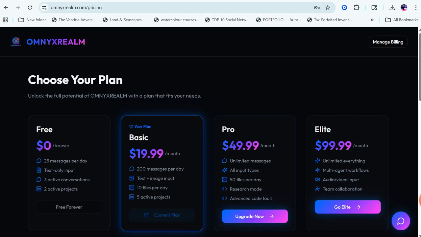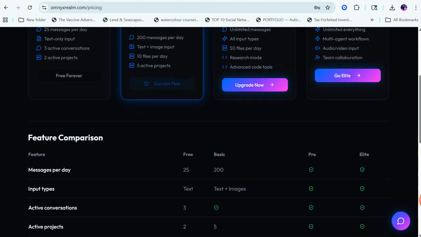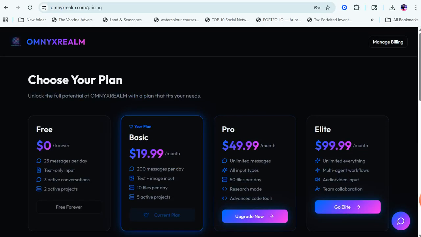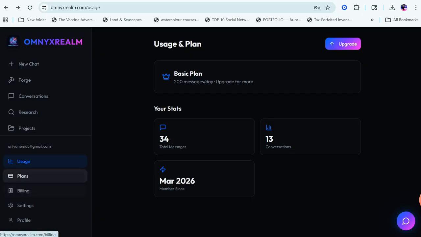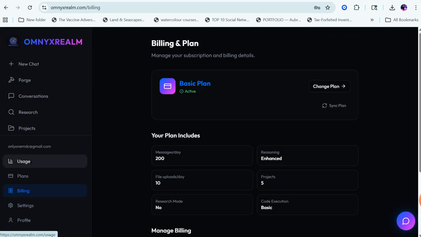And then you have the elite plan, $99.99 a month, which is even more for business purposes and other things. And it just shows you the benefits of each one. Right now, I'm on the basic and I'm okay. Basic right now is working for me. So let's get out of here. Let's go back. We did the plans. Then you got billing. Boom. It shows you the billing.